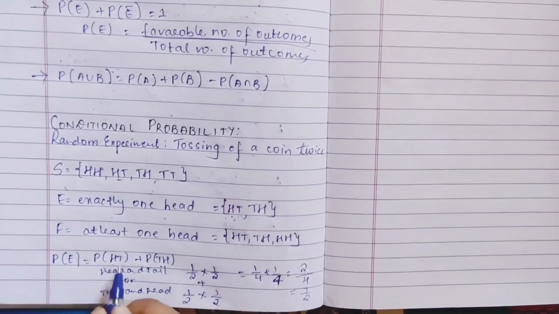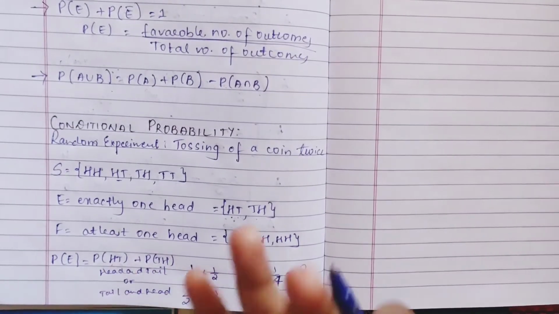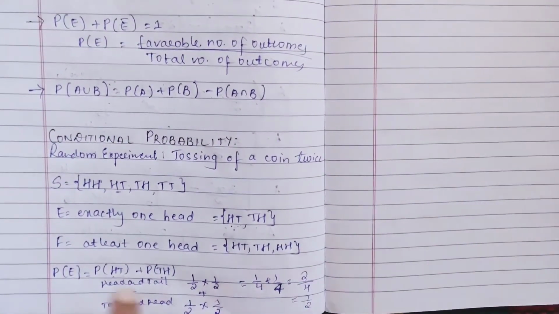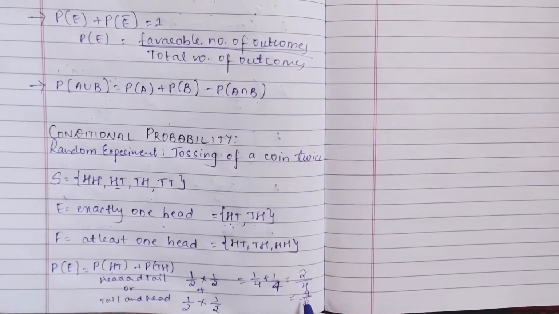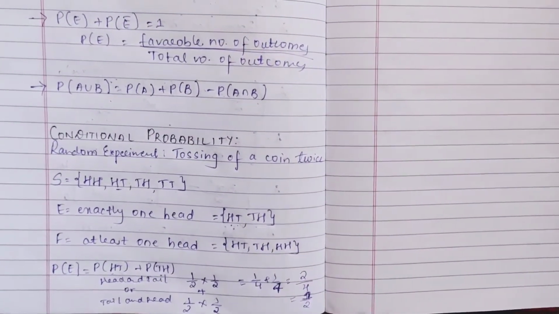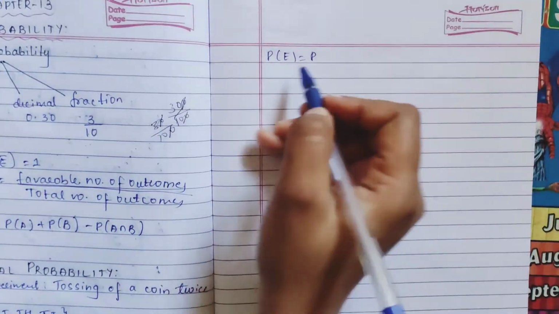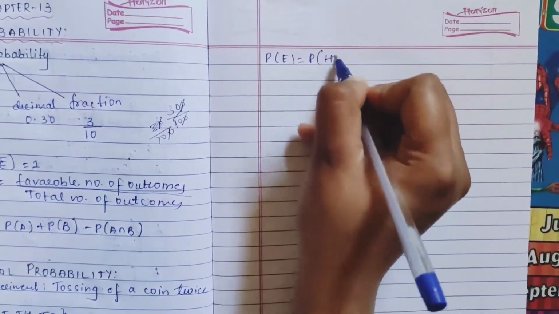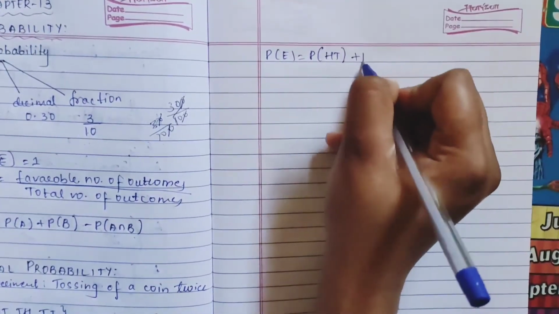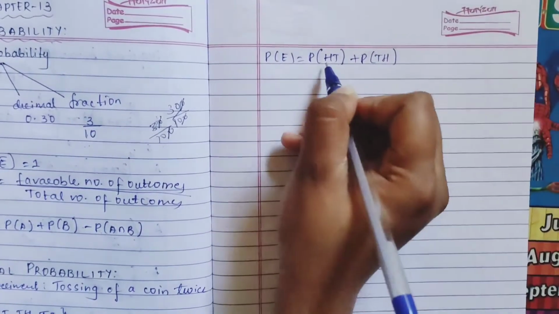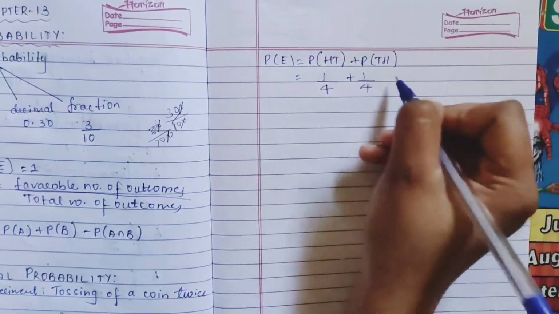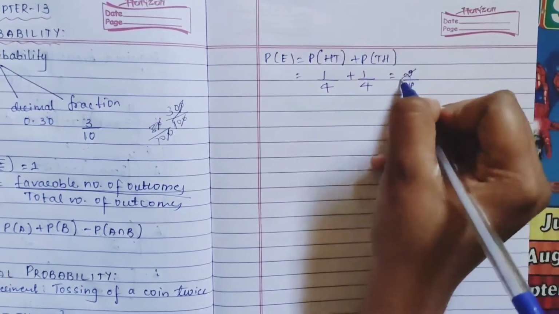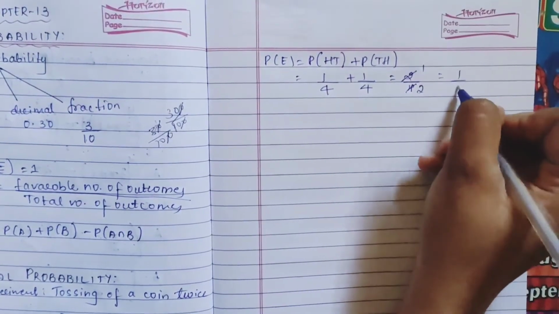We have added these elements, and that is the probability of E. So you get 1/2. Properly I'll write it: probability of this outcome plus probability of this outcome, head and tail, tail and head. What we had got: 1/4 plus 1/4, which is nothing but 2/4, which is nothing but 1/2.